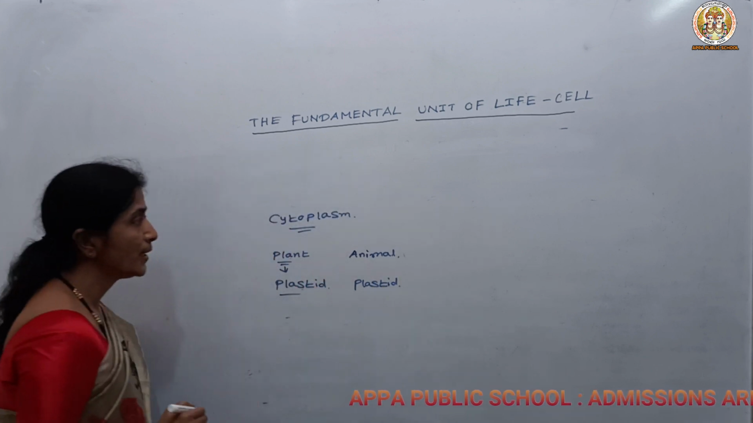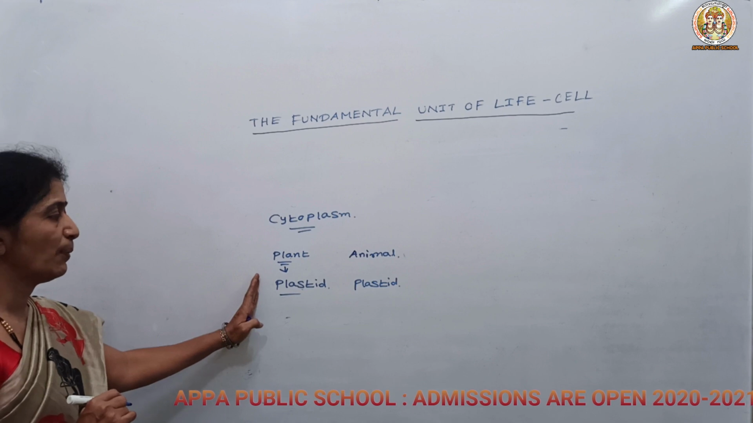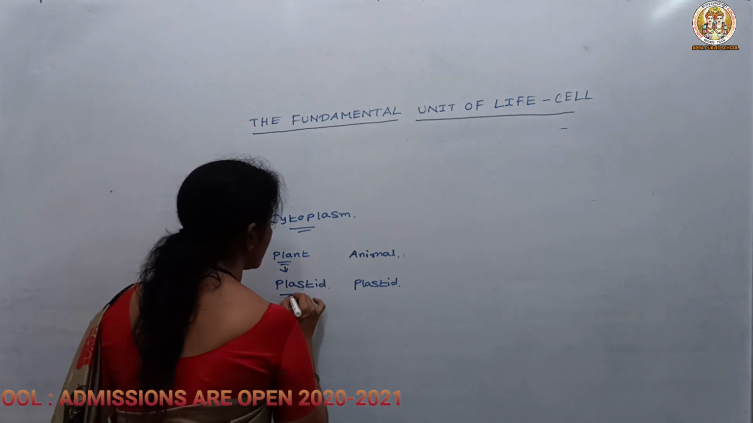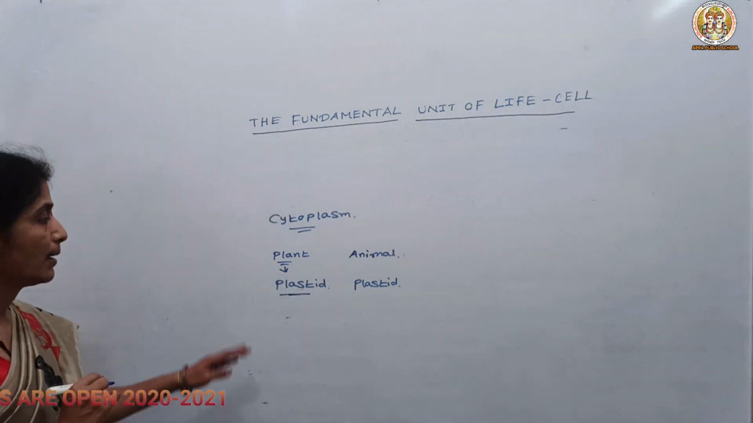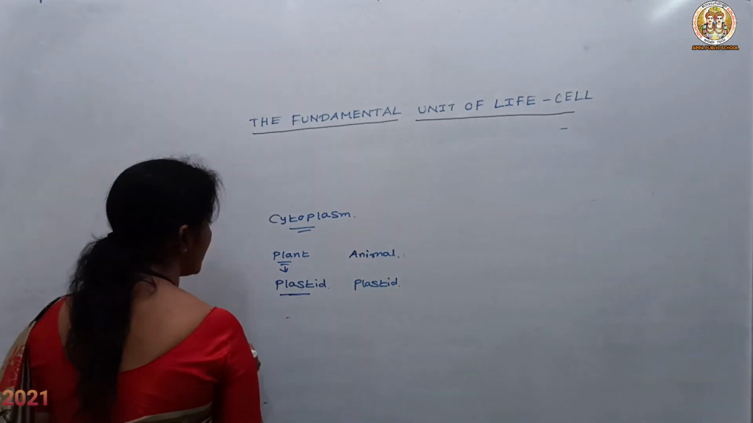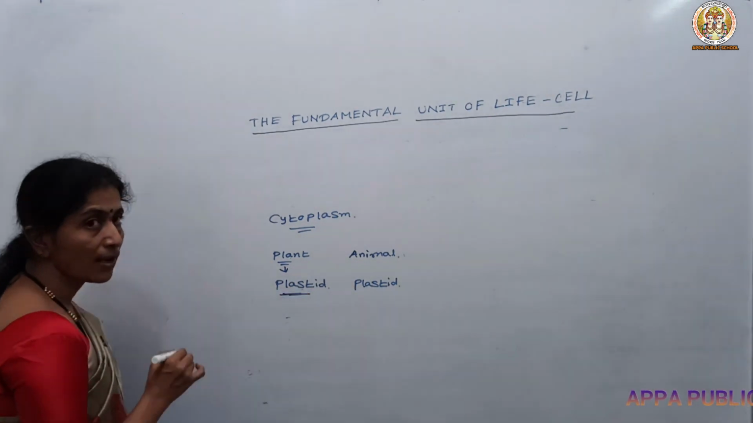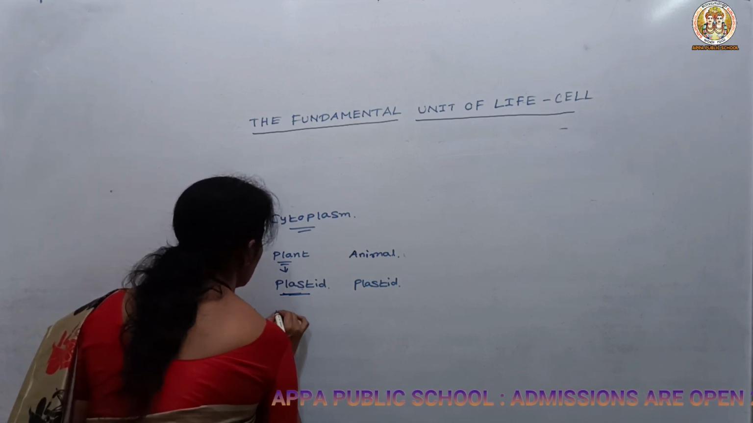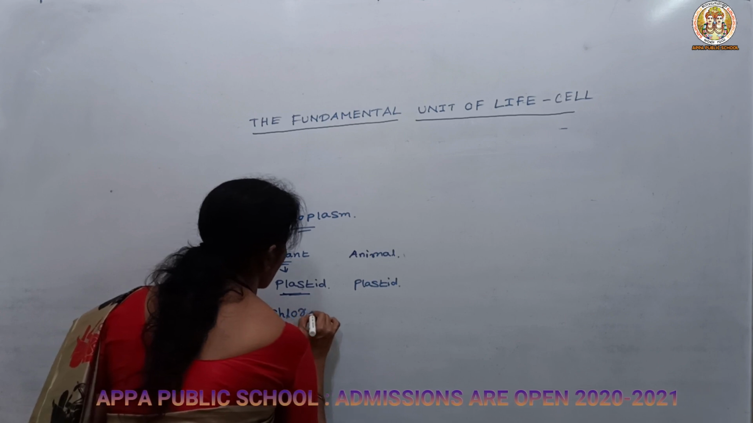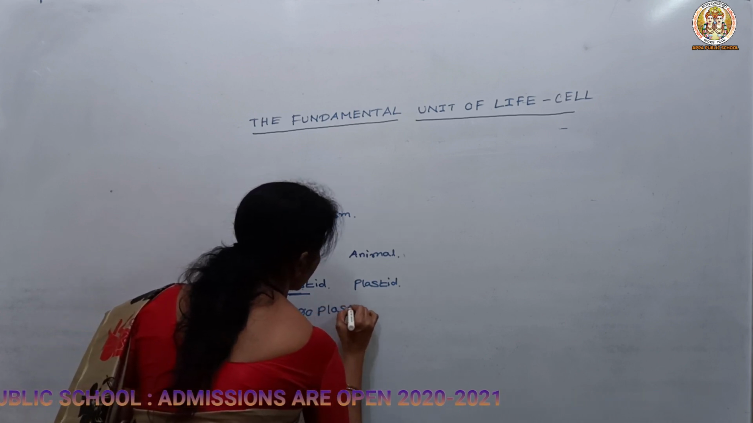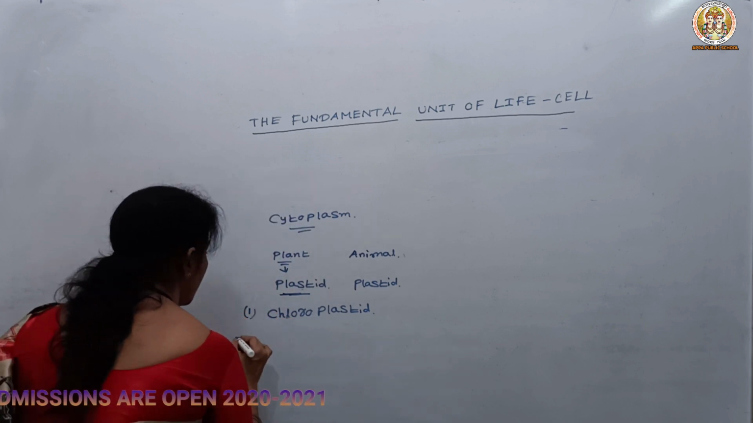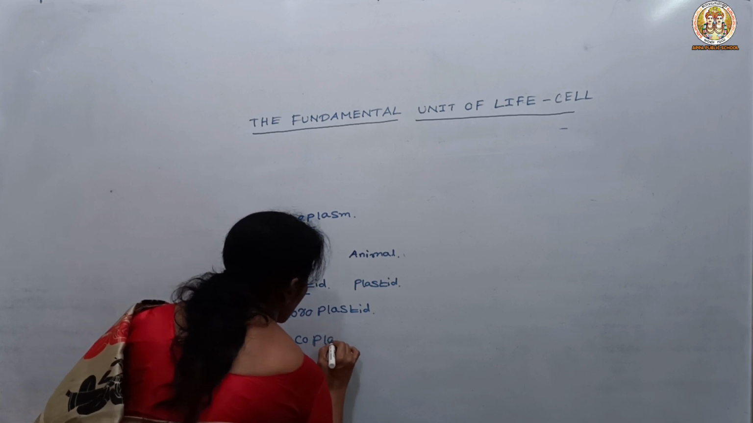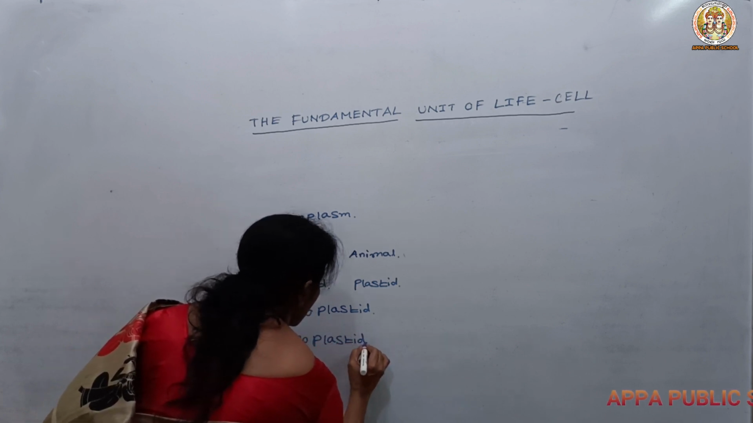So let us know about the cell organelles. First we will be learning about the plastid. What is plastid? It is the largest cell organelle in the plant, and it mainly consists of coloring material or coloring pigment. Depending upon the type, they are mainly divided into chloroplast, then the second one is leucoplast, and the third one is chromoplast.